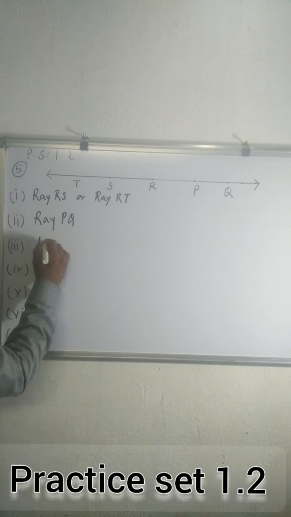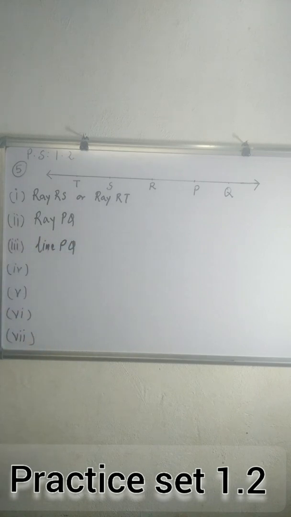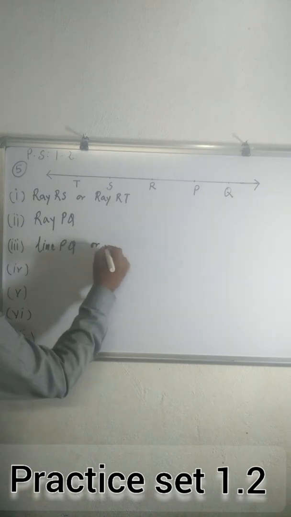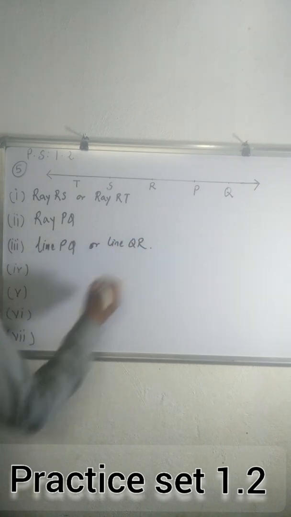The union of ray PQ and ray QR is line PQ or line QR.